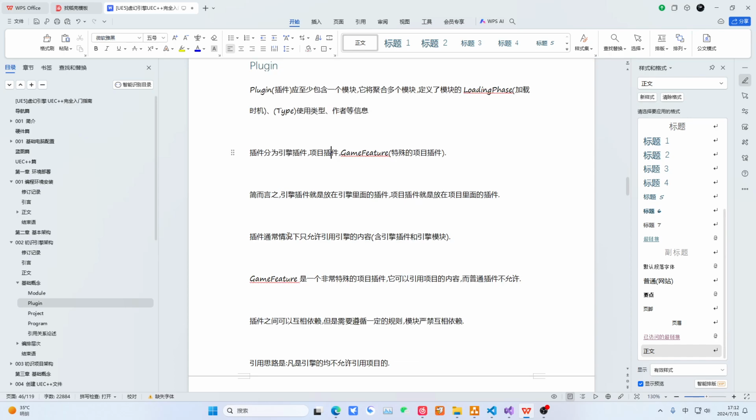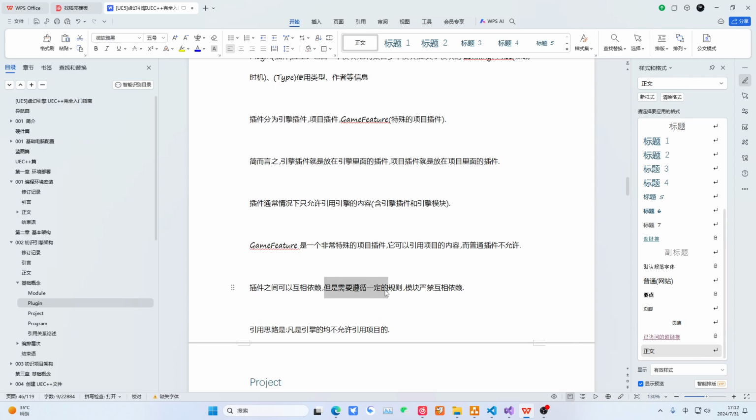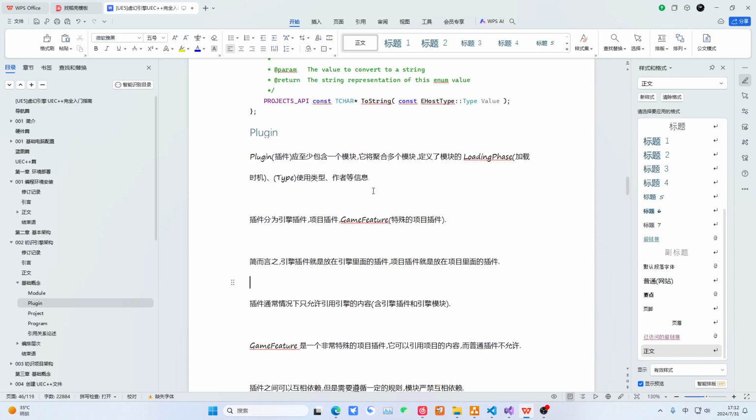It is a new feature of Unreal Engine 5, so pay attention, that is, plugins. Generally, they are only allowed to reference engine content and are not allowed to reference project content. Of course, plugins can also reference content from other plugins, but similarly, we must follow certain rules, and the modules of your plugin are strictly prohibited from depending on each other. So overall, the idea behind our plugins, basically, engine level, should never use anything from your project. You can just think of it that way and it's fine. Unless you take a project plugin and, following engine specifications, turn it into an engine plugin and place it inside the engine, right? But that would be called an engine plugin. It is not a project plugin, right?